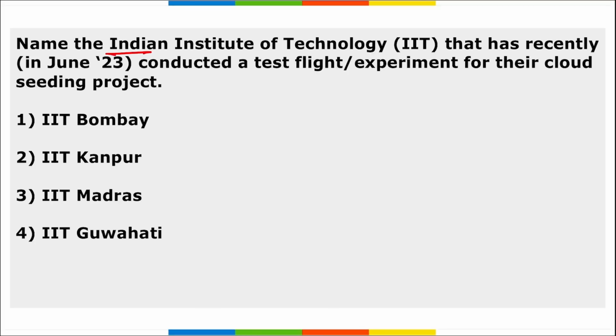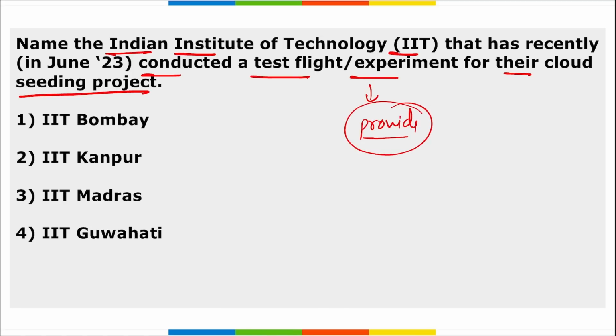Next, name the Indian Institute of Technology that recently conducted a test flight experiment for their cloud seeding project. So this cloud seeding project is basically to make it rain, right? Some chemicals, that is your silver iodide, are sprayed into the clouds.